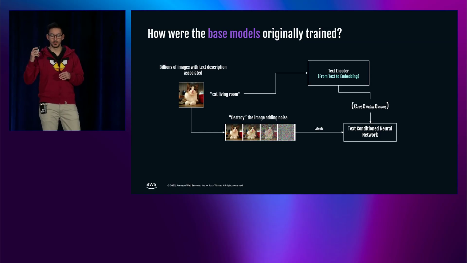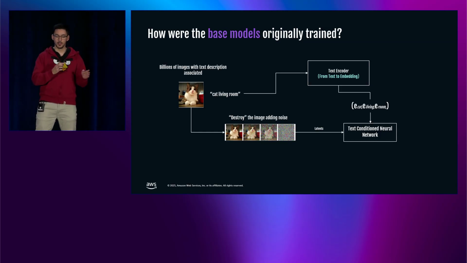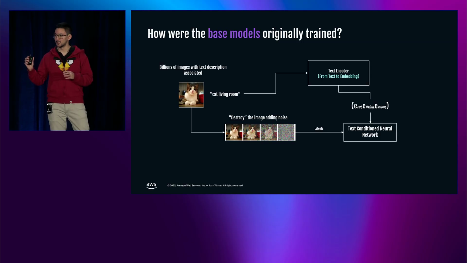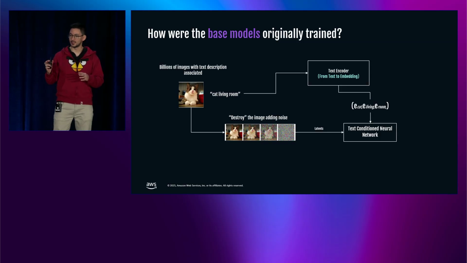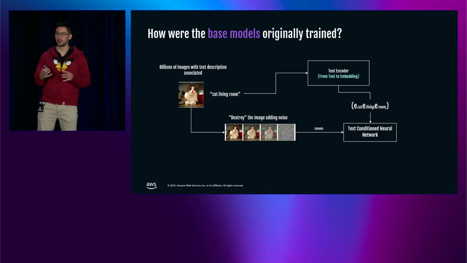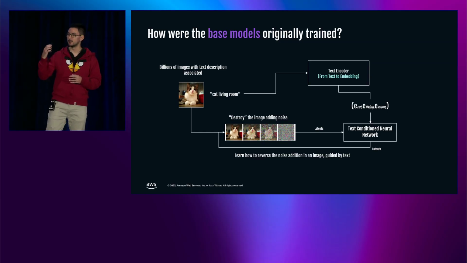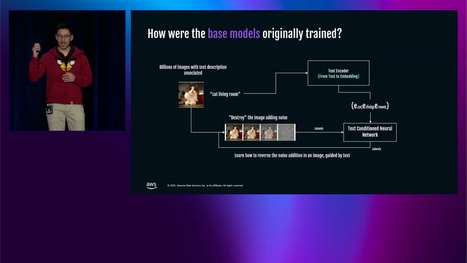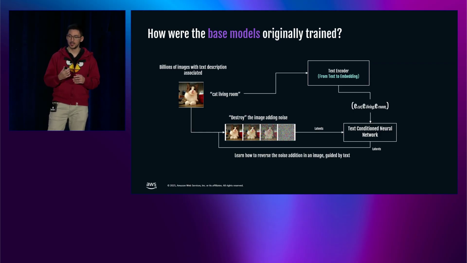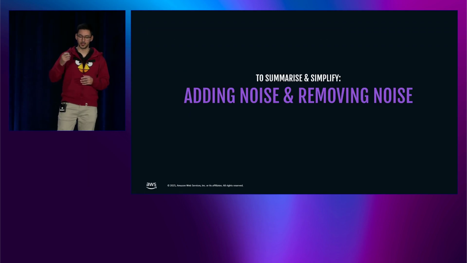But we also put the images into a neural network, but not the original image. We destroy the image, adding noise, and transform it into latents. Latents is a more abstract representation of the image, capturing the main information. So the neural network gets as input both the latents and the embeddings. And it learns how to revert that noise, guided by the text that it gets from the embeddings.